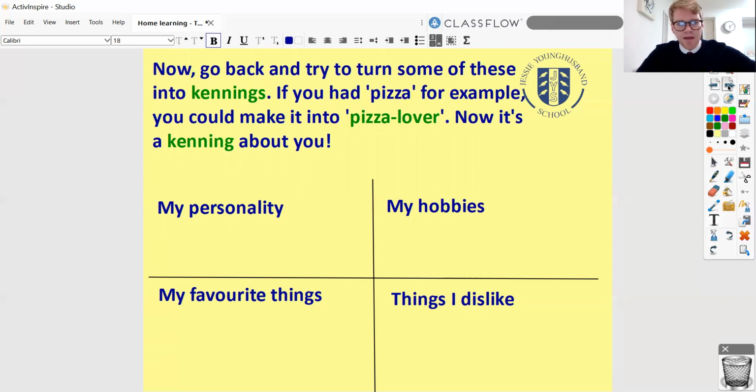Okay, hopefully you've done that. Now, go back and try to turn some of those words into kennings. And remember, you're going to do that by adding in a second word alongside it, a word ending in er, that you've stuck on with that hyphen. That's that little line in between the 2 words. So for example, if you've written down pizza in your favorite things, you could turn that into pizza lover, or pizza eater, pizza maker. And now it's a kennings about you. So have a go, see how many of those you can make.